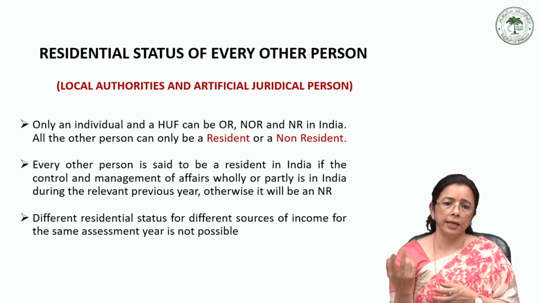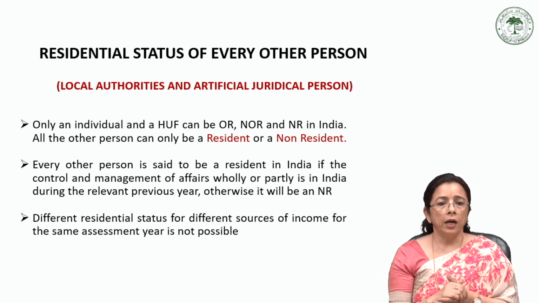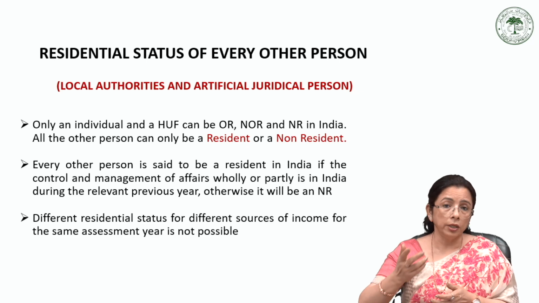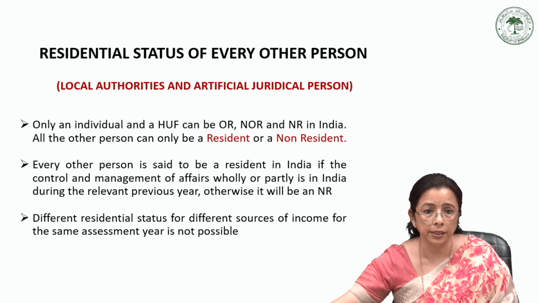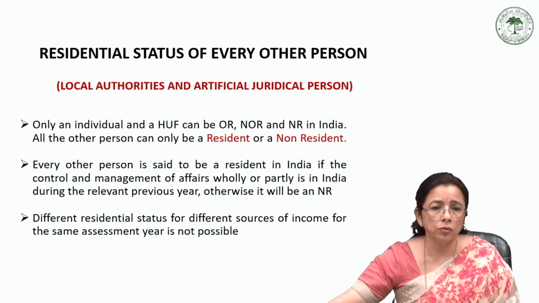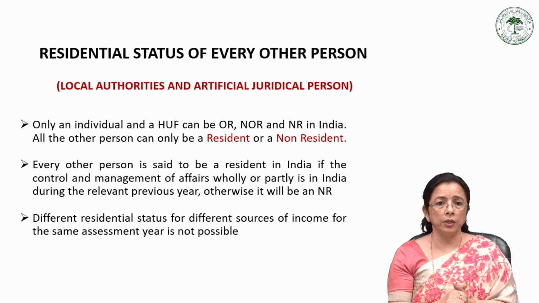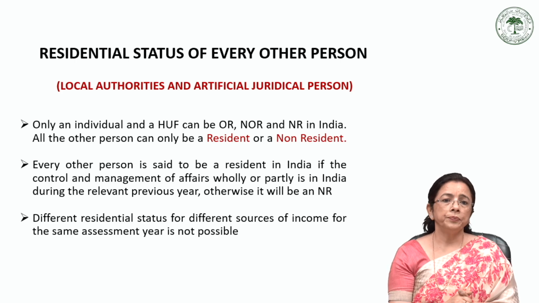That is, either they are resident in India or they are non-resident in India. They cannot be classified as ordinarily or not ordinarily resident in India.